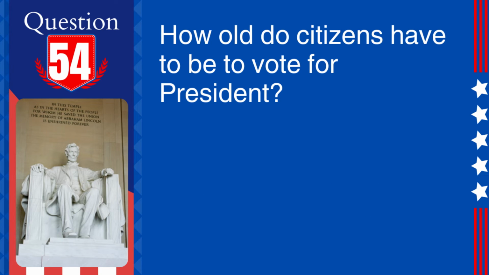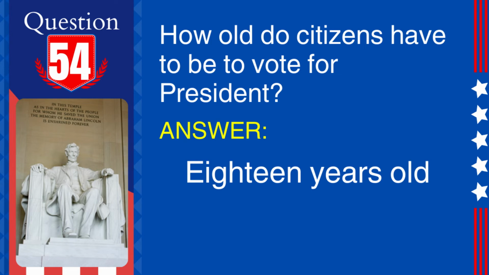54. Question: how old do citizens have to be to vote for president? Answer: 18 years old. Explanation: the 26th Amendment to the Constitution lowered the voting age to 18, ensuring all citizens aged 18 and older have the right to vote.